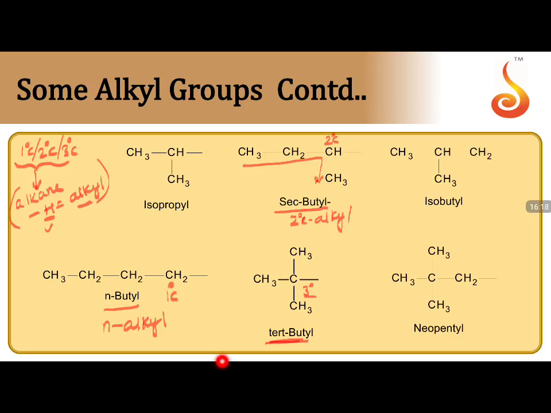Already in the last lecture, I explained the terminology of the usage of iso. How do we use iso? When you have a Y type of arrangement at the terminal of the carbon chain, two methyl groups attached to the terminal carbon, then we say it is iso. If it is 3 carbons, propyl, 4 carbons, butyl, having the iso group over here.